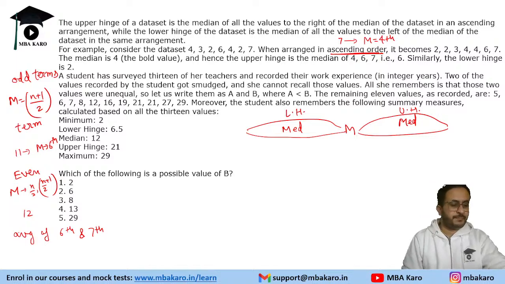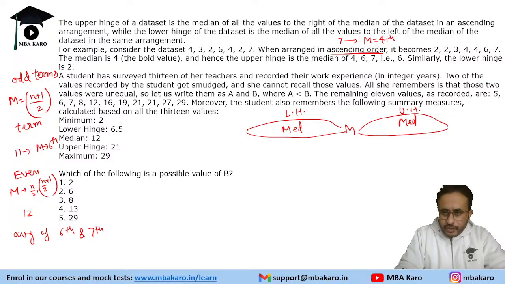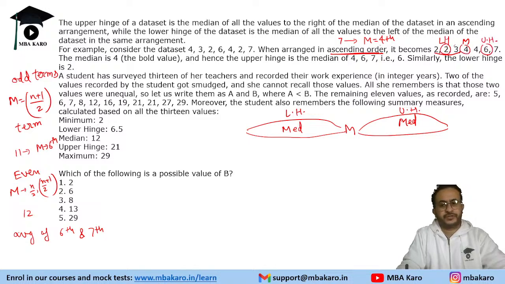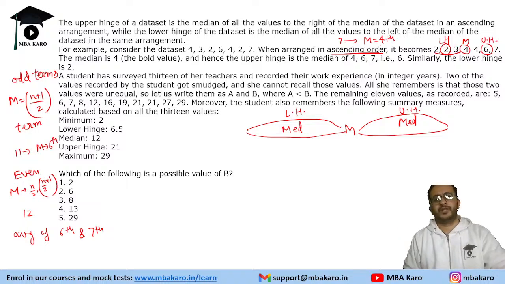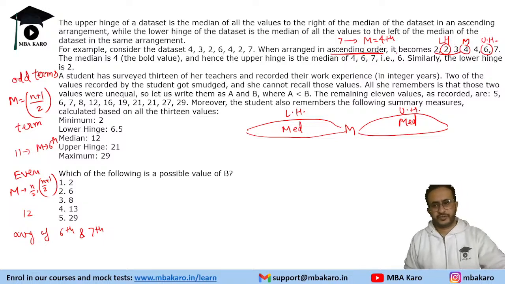So let's apply this rule. The median is the fourth term, so this is the median. Now there are 3 terms here, so the median of 3 terms will be the second one. So this is the lower hinge, and this is your upper hinge. They have explained it through an example also. The upper hinge is the median of 4, 6, 7, that is 6, and the lower hinge is the median of 2, 2, 3, which is 2.